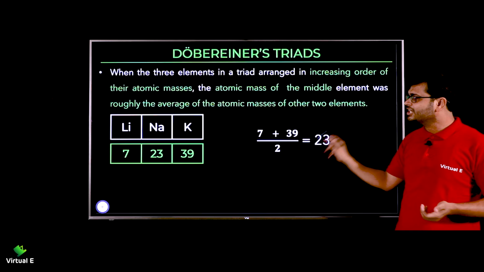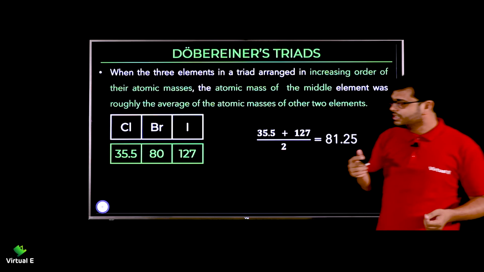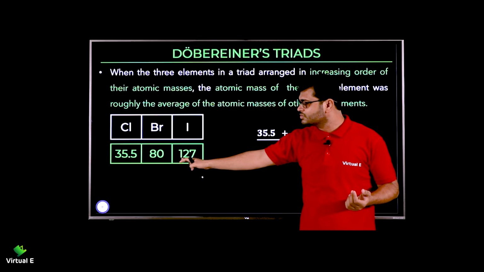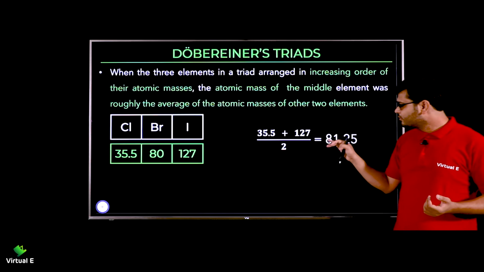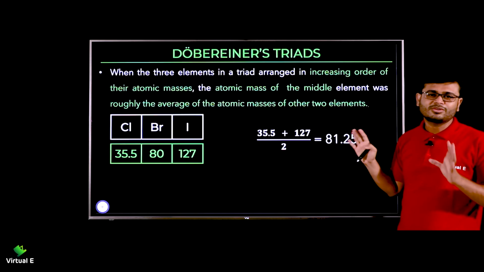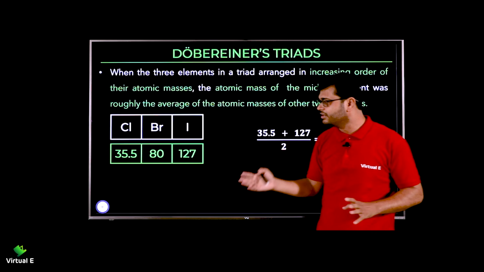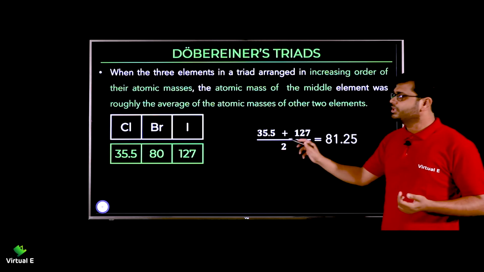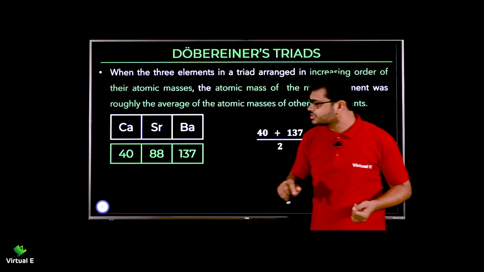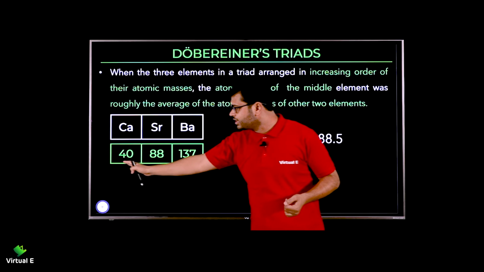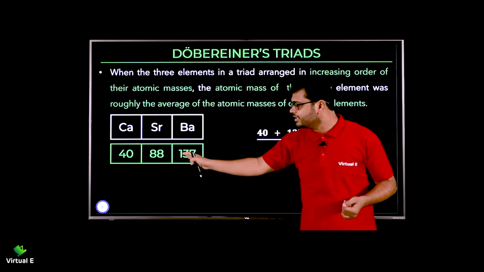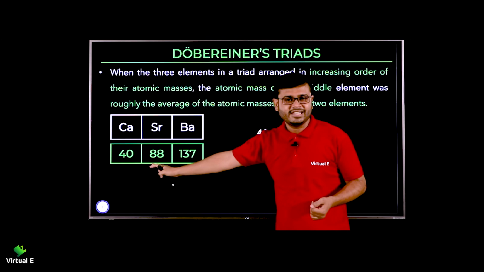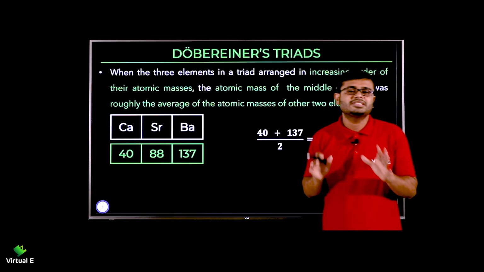Let's talk about the second triad. Are we going to get the same or not? For chlorine it is 35.5 and for iodine it is 127. If you add and divide by 2, you get 81.25. I told you, not exactly the same, but near it. Bromine का atomic mass 80 है. Let's talk about the third one as well. Calcium we have 40, and barium we have 137. So here you get 88.5, and here you get 88 for strontium. So this is the idea he gave.